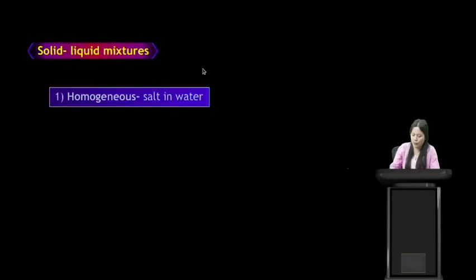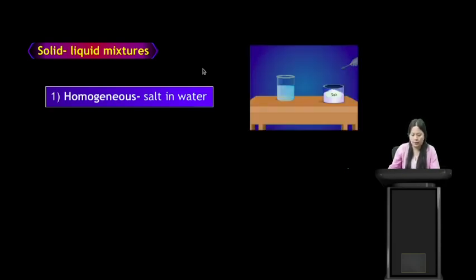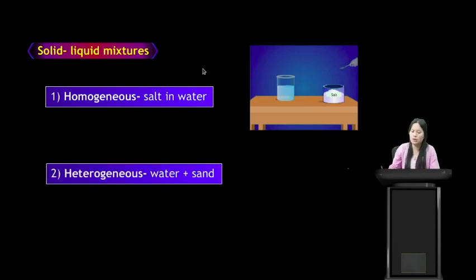Next we have solid liquid mixtures. When we mix a solid substance with a liquid substance, it is called a solid liquid mixture. An example of a homogeneous solid liquid mixture is salt in water. Salt is solid, water is liquid. When we mix these two, we get a solid liquid mixture. Then a heterogeneous solid liquid mixture example is water and sand.